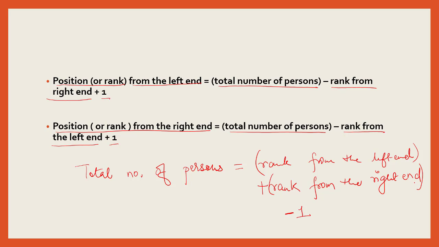Here we are talking about the rank of the same person. For the same person I have been given the rank from the left end, and for the same person I have been given the rank from the right end. If I have these two data, then I can definitely find out the total number of persons in that particular row or queue.